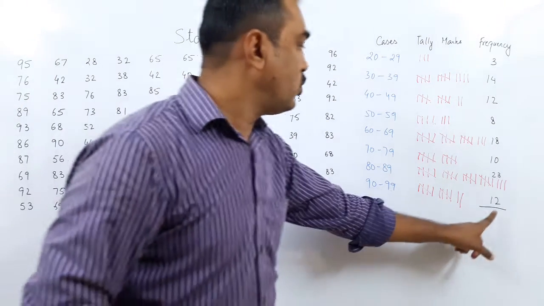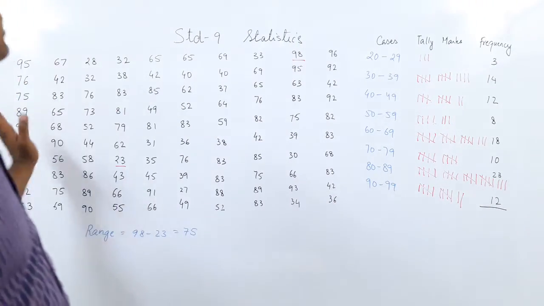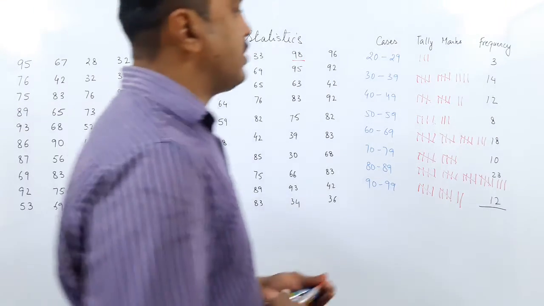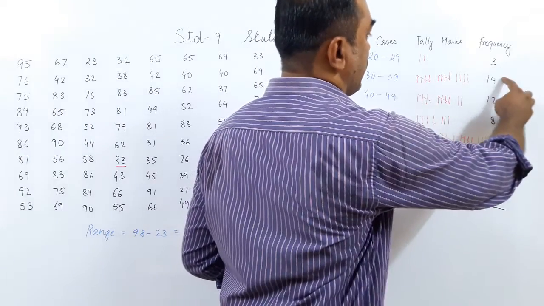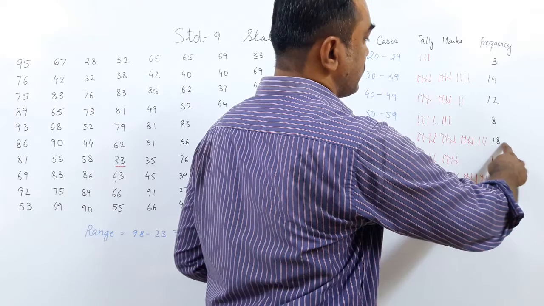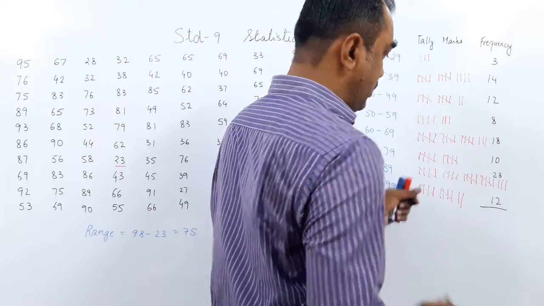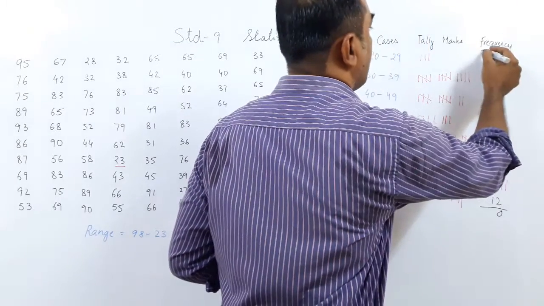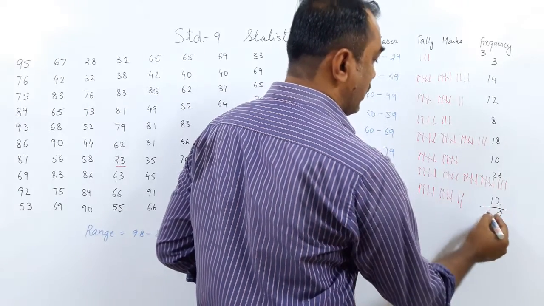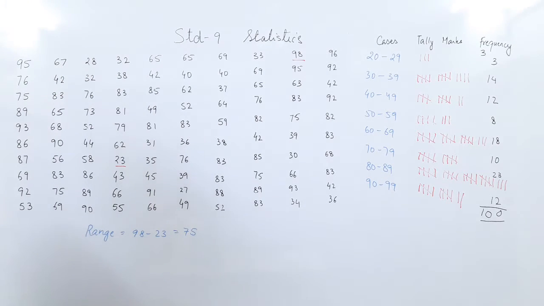Now to see whether we have done our work correctly or not, we'll have to add it up. If this comes to 100, our correction has been proper. If it doesn't come to 100, we'll have to do the exercise all over again because we probably have made a mistake somewhere. Let us see if our work is right or not. 3 plus 4, 7 and 9, 9 and 8, 17. 17 and 8, 25. 25 and 3, 28 and 2, 30. So 0, carry 3. 3 and 1, 4 and 1, 5, 6, 7. 7 and 2, 9 and 1, 10. Okay. So our arrangement has been proper. We have done the sum correctly.